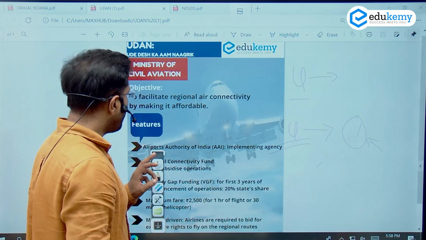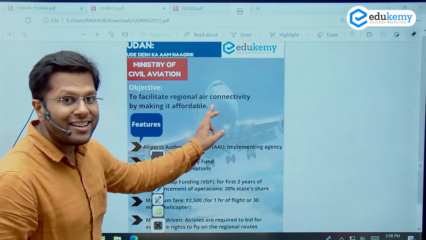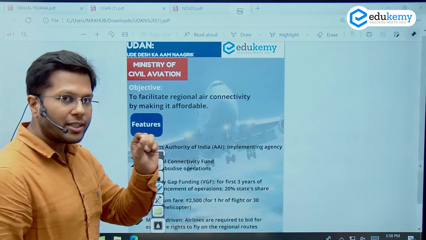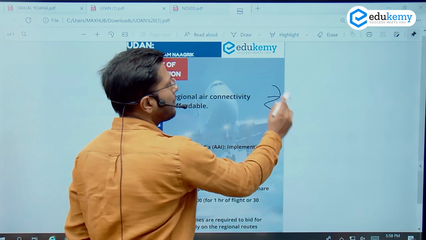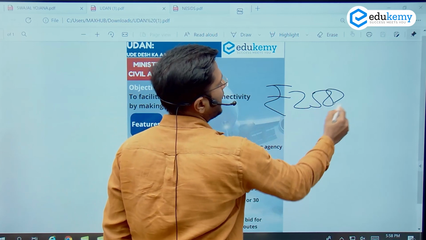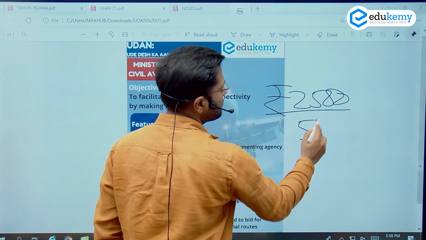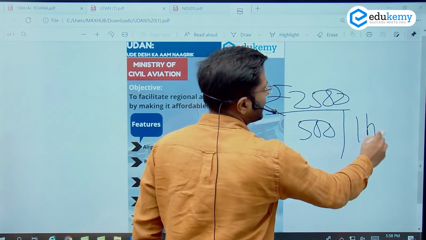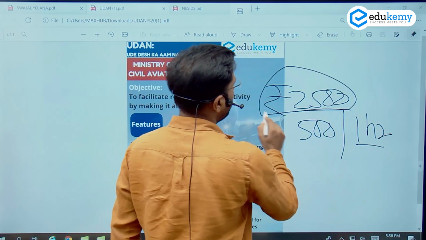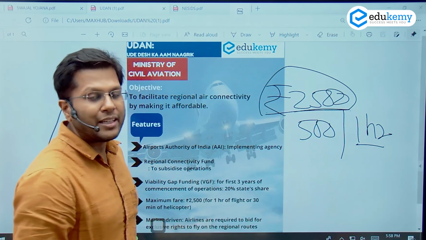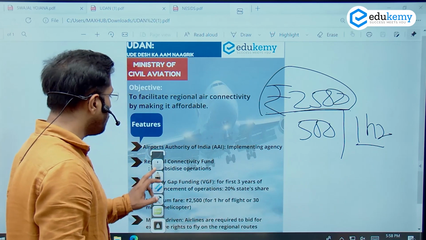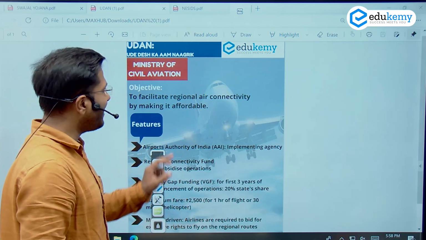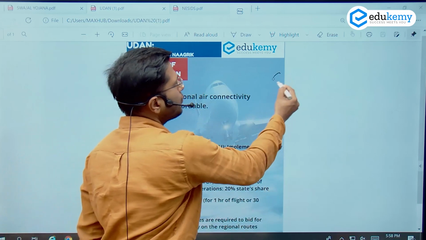What will it do? It will facilitate regional air connectivity by making it affordable. So one of the important agendas of the government has been to cap the price of the tickets. So 2,500 rupees maximum fare in case people want to travel a distance of 500 kilometers or 1 hour of air travel. So this is the capping of price the government had initiated. Now, there were important concessions given to airlines who were flying in these regional areas. So newer air areas. So what were the concessions like?